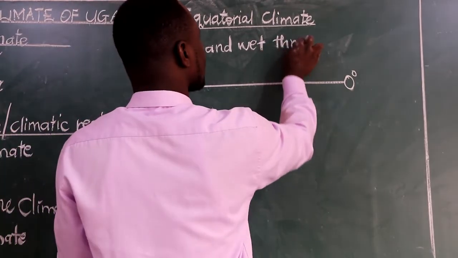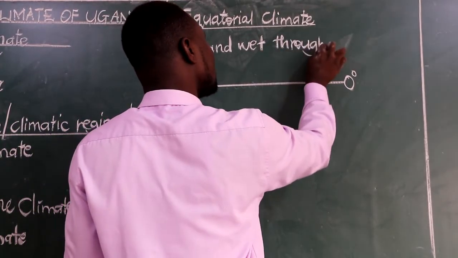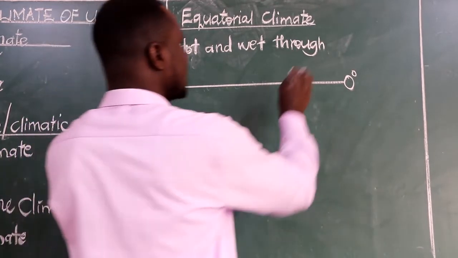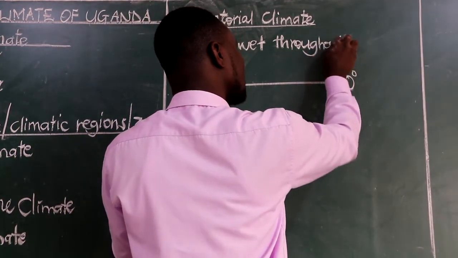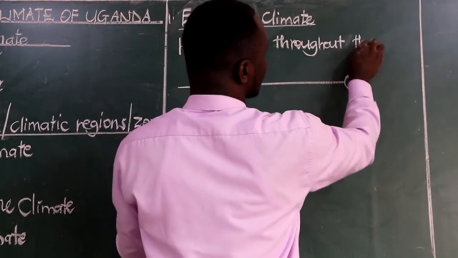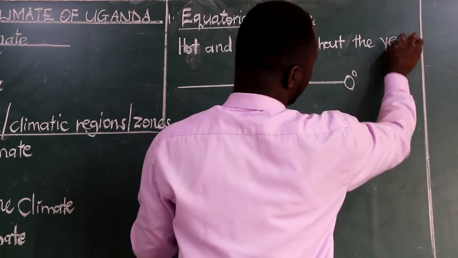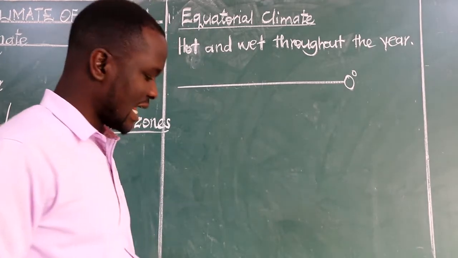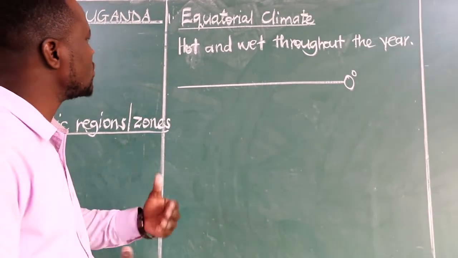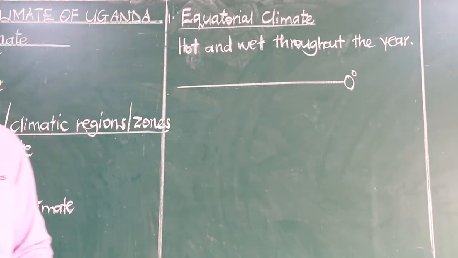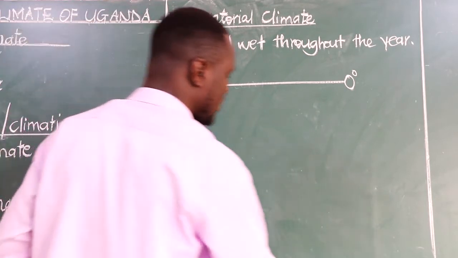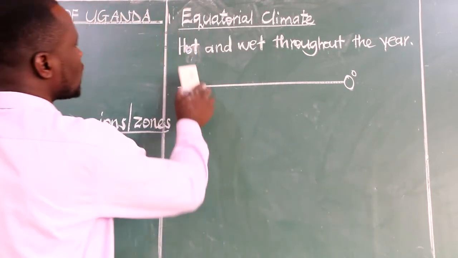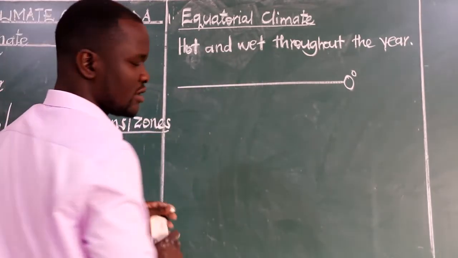Throughout. When we are writing throughout, we first write the word through, then we add out as one word. Throughout the year. So this is how we describe equatorial climate. In case you are asked, how do you describe equatorial climate? You say equatorial climate is the type of climate which is hot and wet throughout the year.